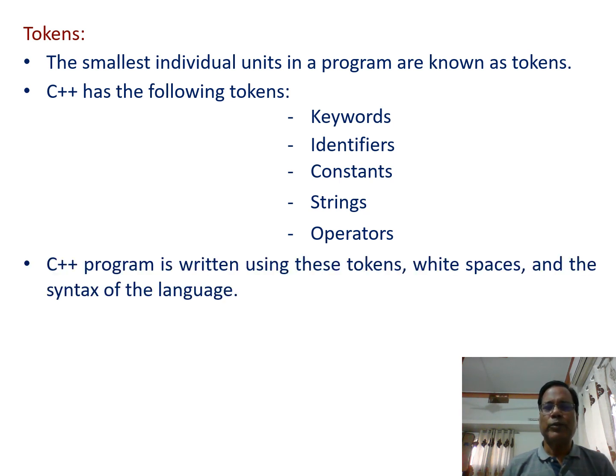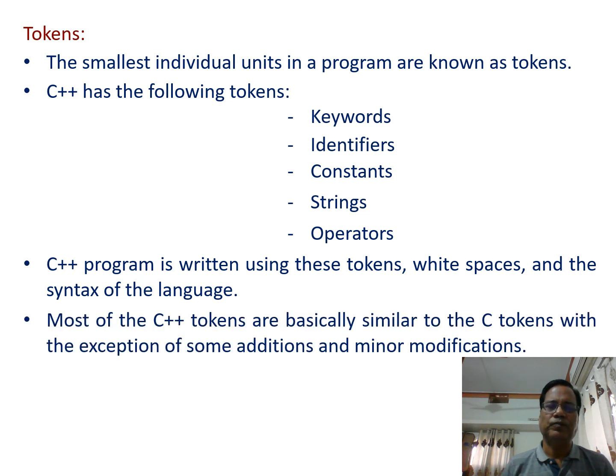C++ program is written using these tokens, white spaces and syntax of the language. So we use tokens, white spaces and syntax of the language to write any C++ program.